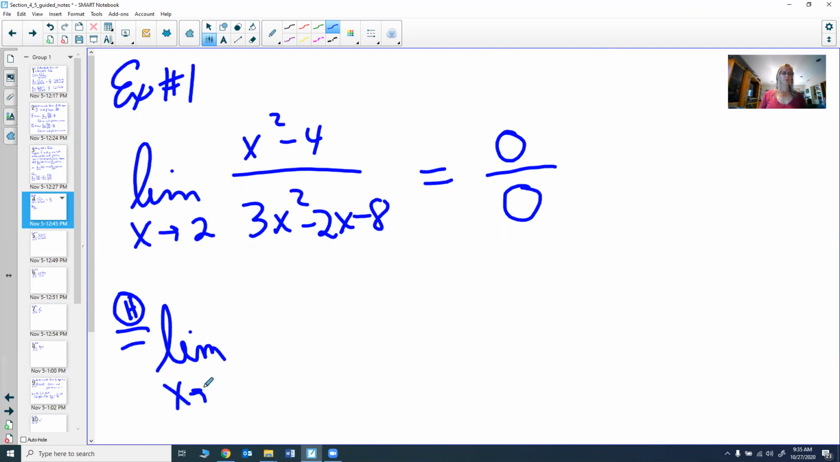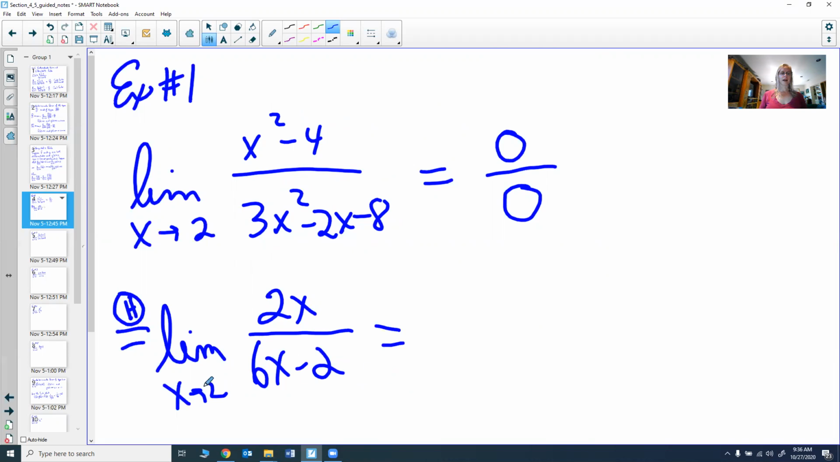So we have the limit as x goes to 2. L'Hopital's rule says if you get the indeterminate form, and both of these are differentiable functions, which they are, and the derivative of the bottom does not equal 0, except possibly near 2. So what we're going to do now is look at the derivative of the top and the derivative of the bottom. The derivative of the top is just 2x. The derivative of the bottom is 6x minus 2.